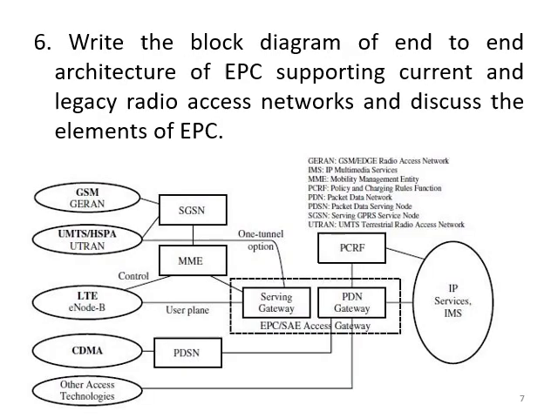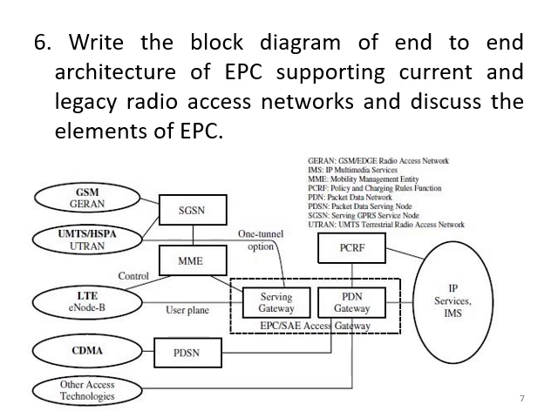Okay, next question is write the block diagram of the end-to-end architecture of the evolved packet core, EPC, supporting current and legacy radio access networks, and discuss the elements of EPC. This is from the December 2019 January 2020 question paper, and the question is for 8 marks. So here first you draw the block diagram which represents EPC, and then explain each element of the EPC.